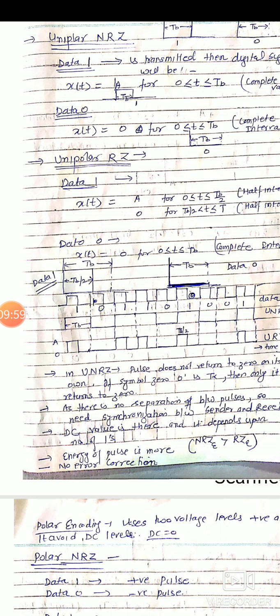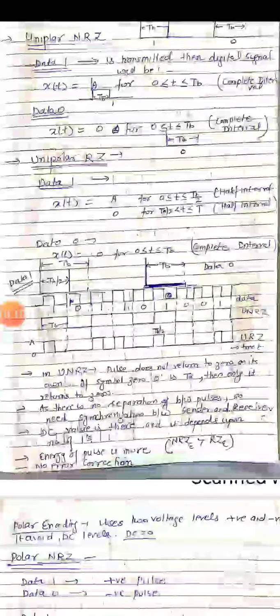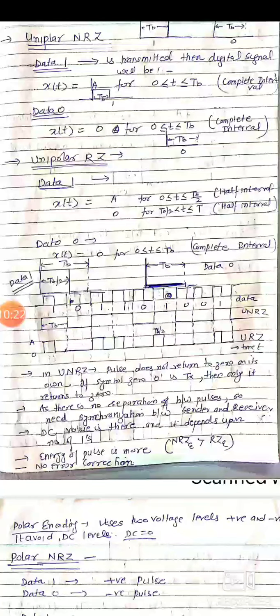From this waveform we can conclude that in unipolar non-return to zero, the pulse does not return to zero on its own. Only if the symbol value is 0 will it be 0. But in case of unipolar return to 0, the signal automatically, by applying some condition, returns to 0 for the next half duration.